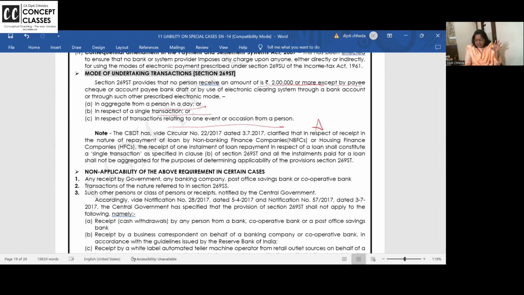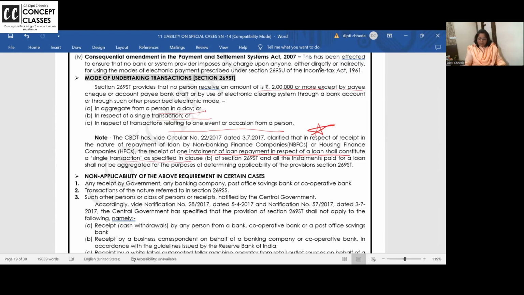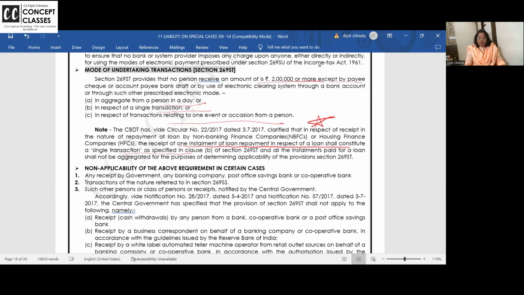Now this is also asked in exams: in case of NBFCs, non-banking financial companies, because otherwise payment received by a bank is exempt. But NBFCs are not taken as a scheduled bank. So the receipt of one installment of loan shall constitute a single transaction. Every installment of loan, if it exceeds 2 lakh and you have repaid in cash, will be taxable for the NBFC.